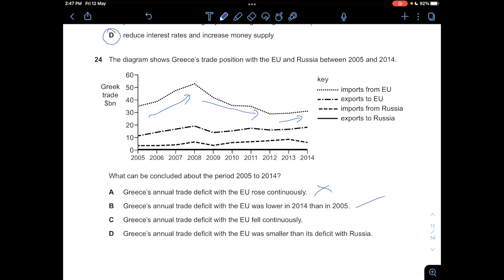C, Greece's annual trade deficit with the EU fell continuously, which is wrong, because like I showed in the graph, it actually increased and decreased. And then D, Greece's annual trade deficit with the EU was smaller than its deficit with Russia. Wrong, because the annual trade deficit with the EU is larger than the deficit with Russia, as you can see from the graph. The imports from Russia are only about 10 to somewhere around 20 billion at max. But for the EU it is almost about 51 or 52 or probably even 53 billion at its peak. So D is not correct. So the answer is B.